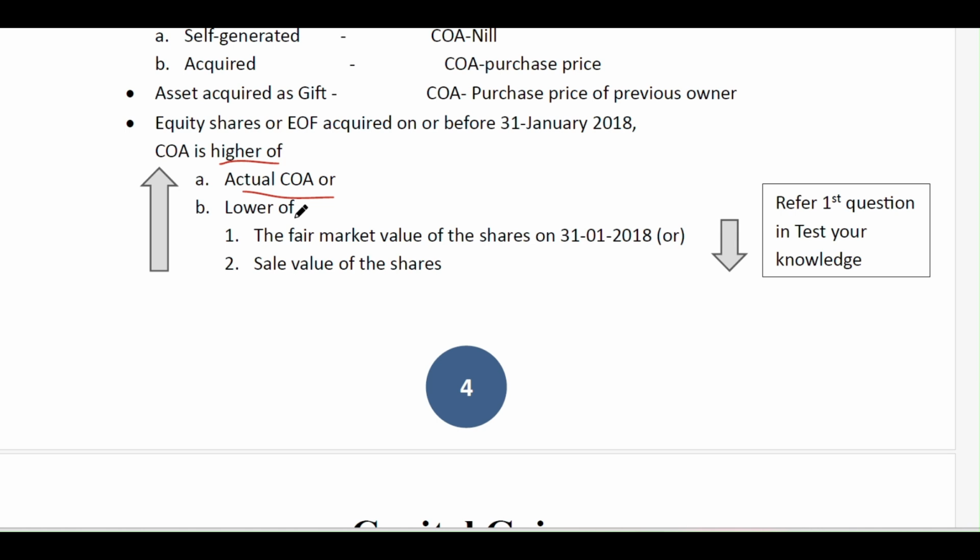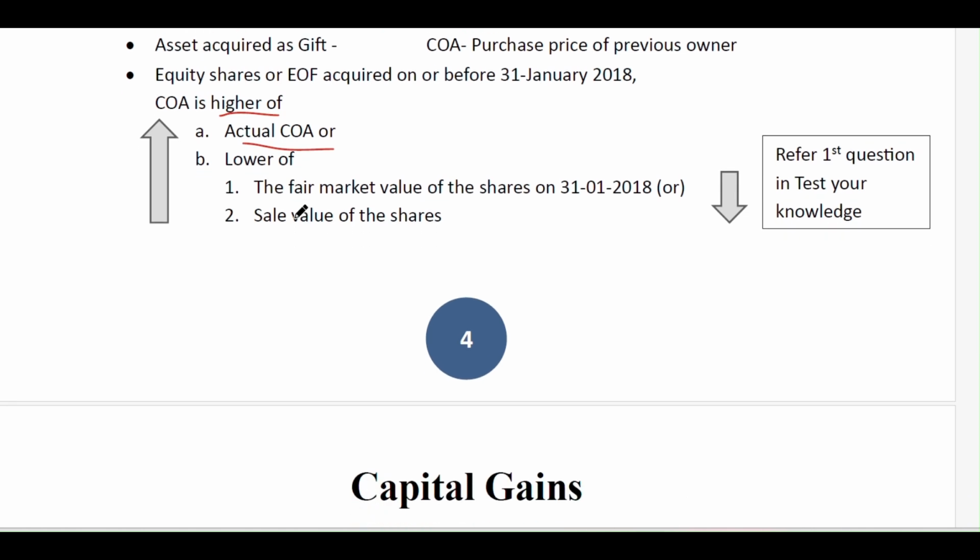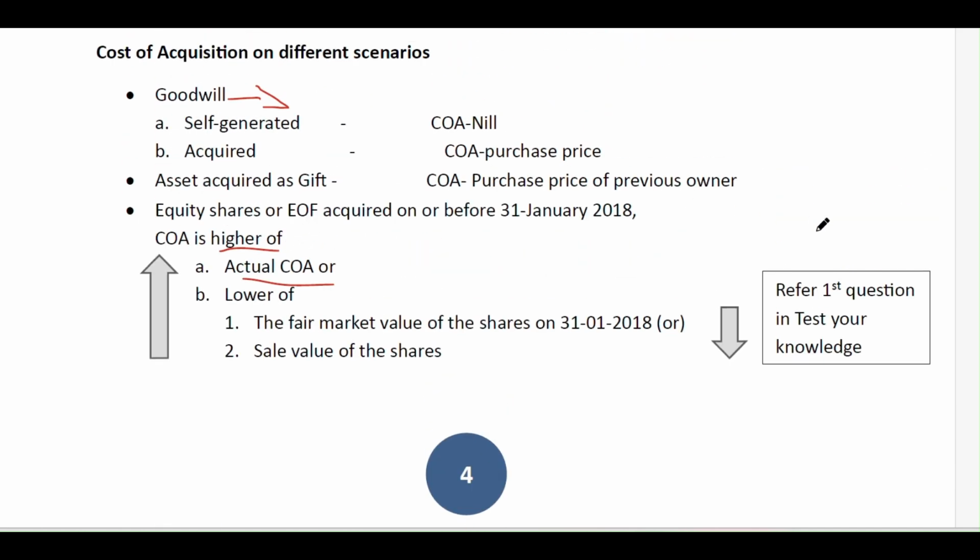The fair market value of that share as on 31/1/2018 is the highest trading price of that share in the stock market. That is, if the highest share price as on 31/1/2018 is 500 and the lowest value is 480, then you take 500 as the fair market value. That is the highest traded value of the share, and the sale value of the shares is the actual sale value of the share. If you want a little bit of clarity on this concept, then refer to the first question in the test of your knowledge in the ICAI textbook.